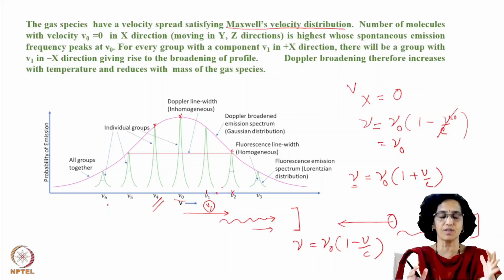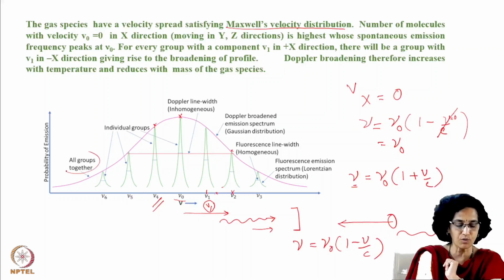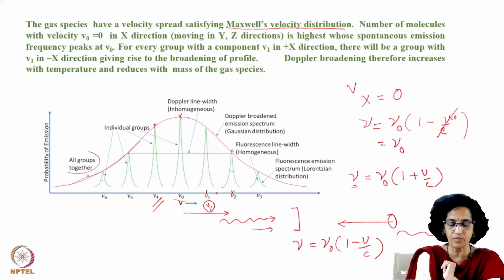The total fluorescence width will be an envelope which covers all the individual probabilities. And as we have shown here, all groups together will have this kind of fluorescence width.